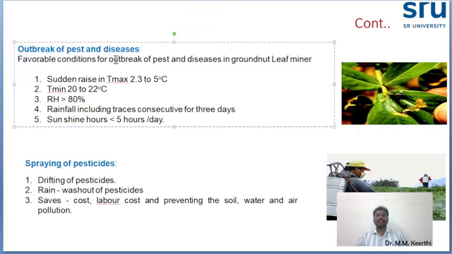Outbreak of pests and diseases: what are the favorable conditions? For example, take groundnut leaf miner. In what circumstances will it come? When the maximum temperature rises to 32 to 35 degrees Celsius, the minimum temperature reaches 22 degrees Celsius, relative humidity is greater than 80%, sunshine hours are less than 5 hours, and rainfall, including traces, continues for 3 consecutive days. If these five conditions occur and a groundnut crop is in the field, there is a possibility of leaf miner. So we can decide and take measures based on that.